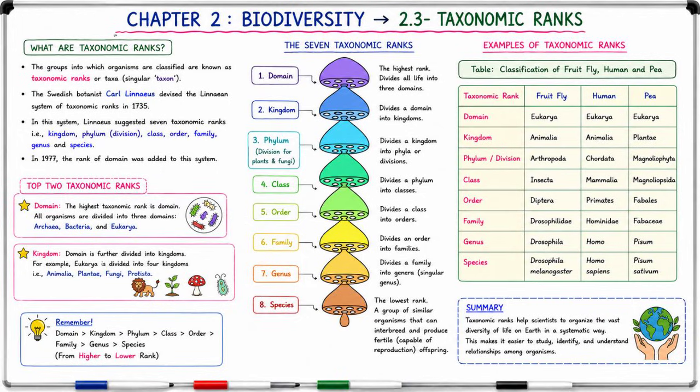Summary: taxonomic ranks help scientists to organize the vast diversity of life on Earth in a systematic way. This makes it easier to study, identify, and understand relationships among organisms.